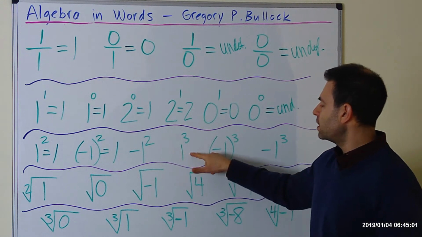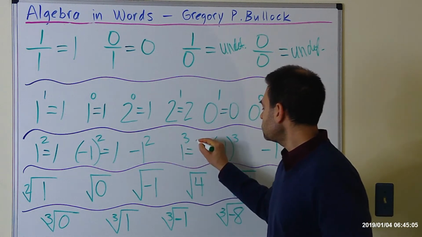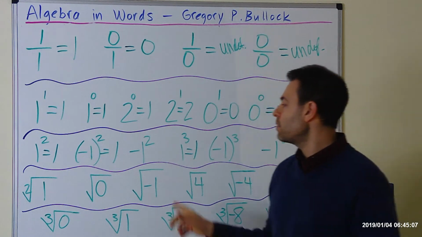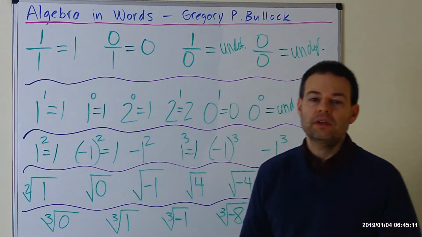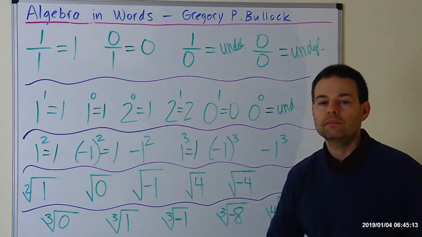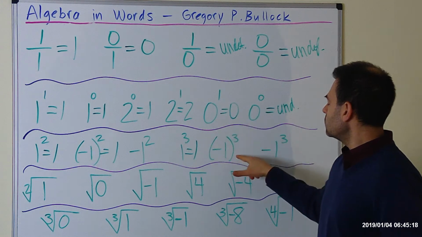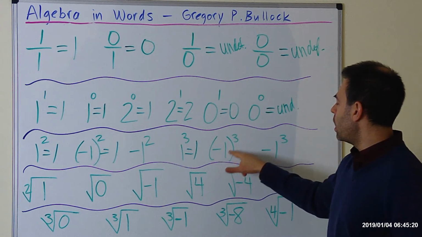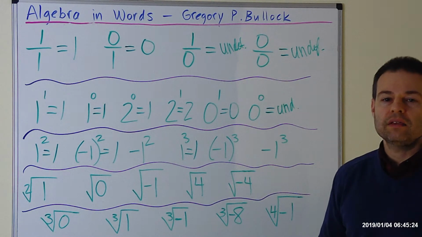Let's then look at 1 cubed. The answer to 1 cubed is 1, for the same reason as these others: anytime you have base 1 raised to any power, it equals 1. Nothing big surprising there. All right, let's look at negative 1 in parentheses cubed. The answer to that is negative 1.